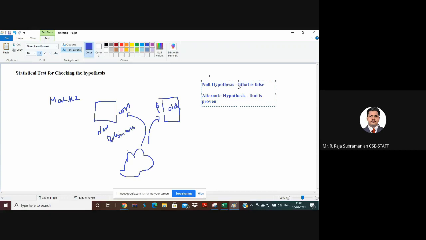A hypothesis that is false means I am trying to predict something, but it doesn't work. For example, initially we said that Marx will not get any profit; he will have a loss. But suddenly, after starting, he got some profit. It means my hypothesis that Marx will not get any profit is false. I term it as the null hypothesis. And the other is the alternate hypothesis, the exact opposite of the null hypothesis. If I say anything as null hypothesis, I immediately say that the counterpart of this will be a proven statement, and I call it the alternate hypothesis, right?